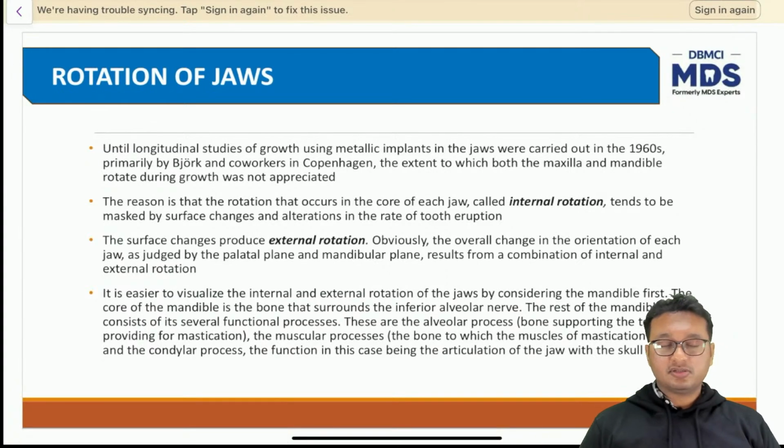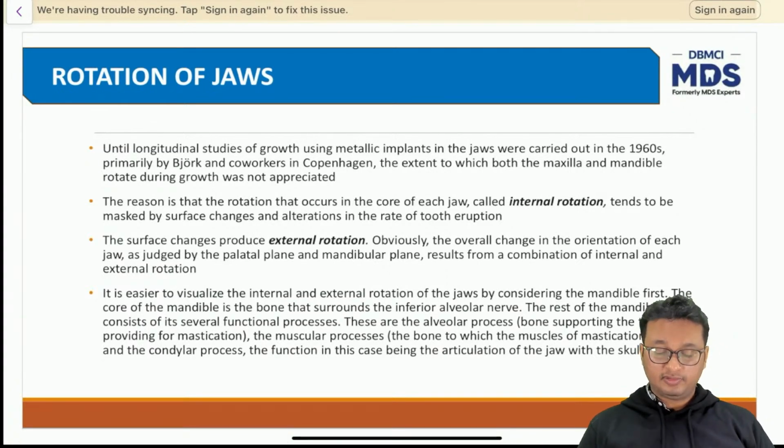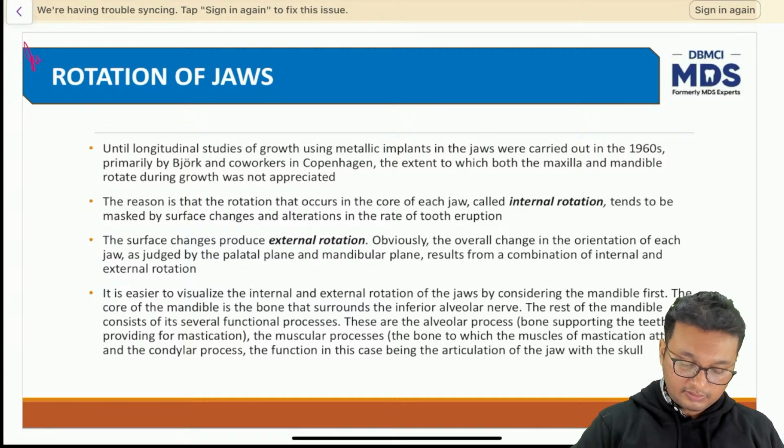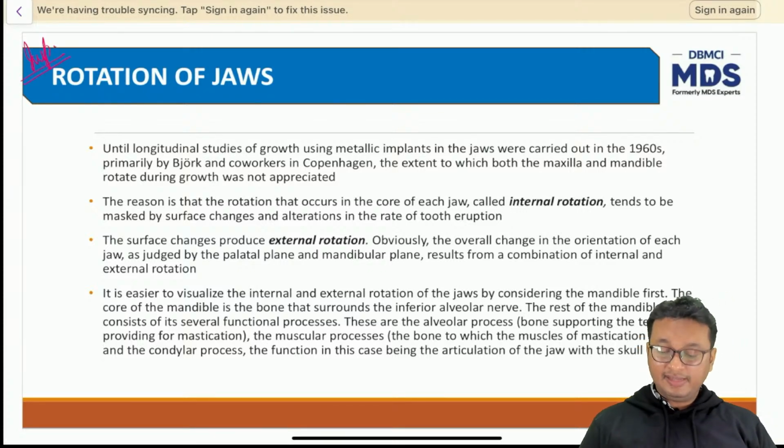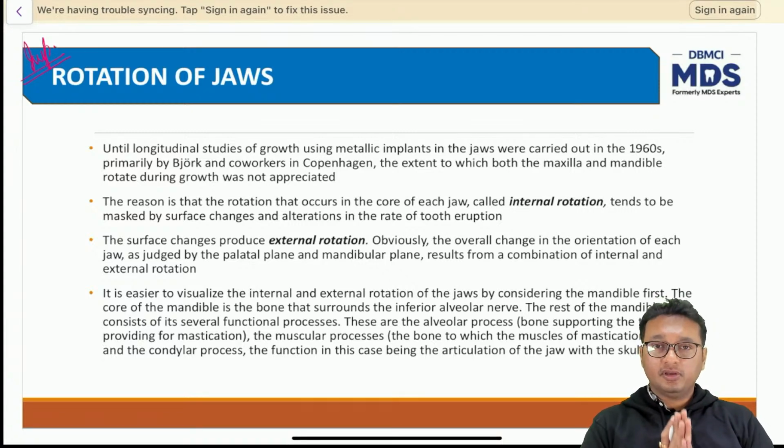Now the next concept, that is rotation of jaws. This is an important concept. This is a little confusing concept. I hope I'll be able to explain it properly. So what happens? Rotation of jaws is a concept which is relative to each other, related to each jaw, and to the external observer as well.